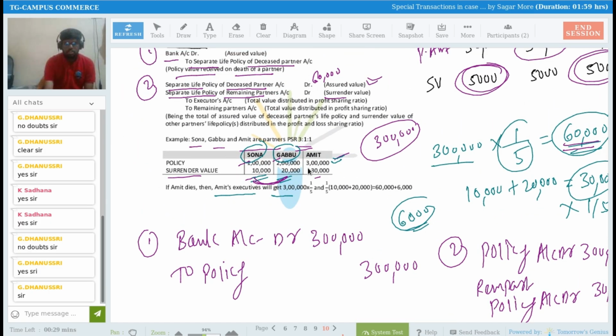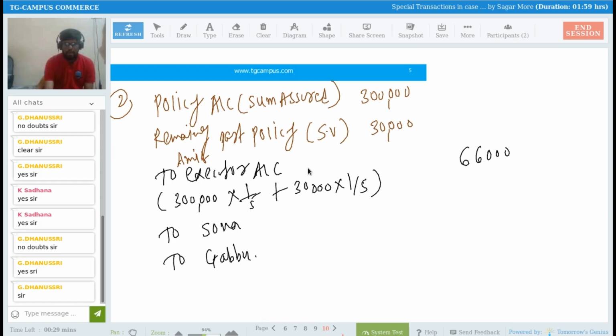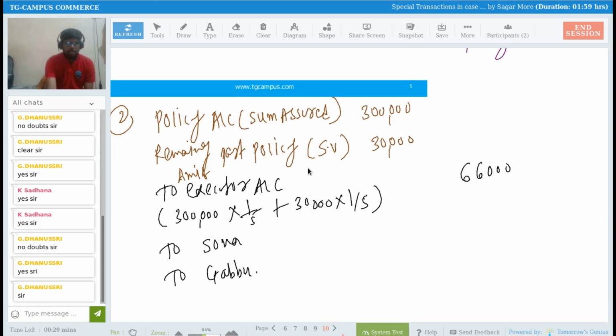And the profit sharing ratio is 3/5 and 1/5, right? So how much is the balance? Tell me. 3,30,000 minus 66,000. You can use a calculator. In CA Foundation, a calculator is allowed. 330 minus 66. So the balance is 2,64,000, right?